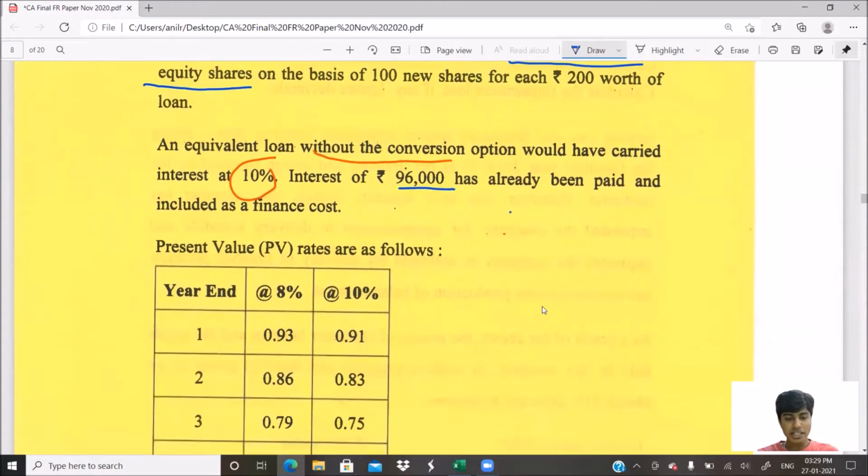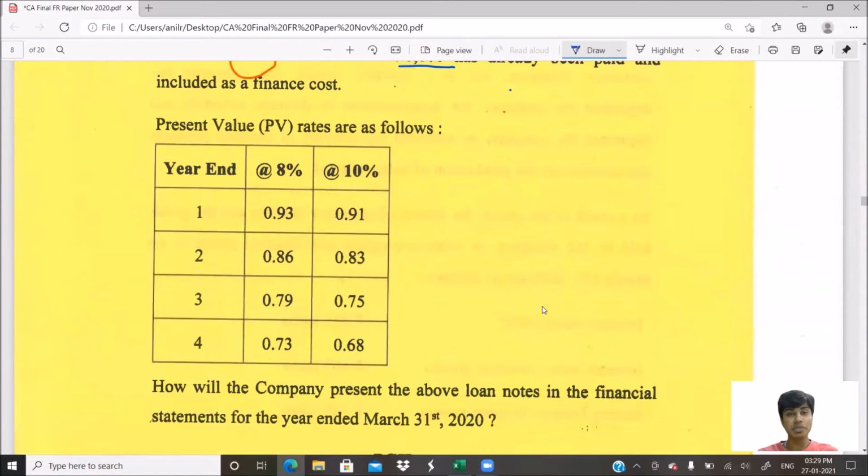Okay, for the present value, they've given the rates of 8% and 10%, so you need not recompute them using a calculator. Very important: usually we take 3 digits and 4 digits, but here they've given 2 digits, so take 2 digits only. Don't take a third or fourth digit based on your assumption or calculator. Let us keep our answers as close to the suggested answers as possible. ICAI will release the suggested answer, and we have to keep our answer closest to that. So I'll go with these 2-digit figures only.